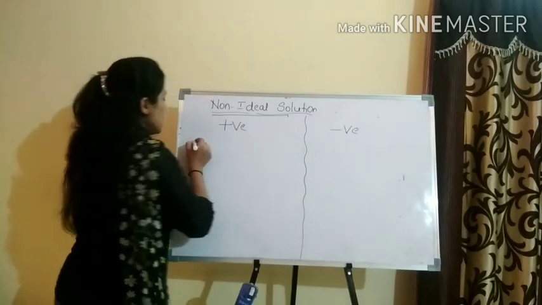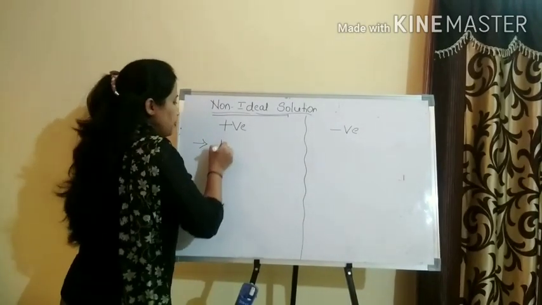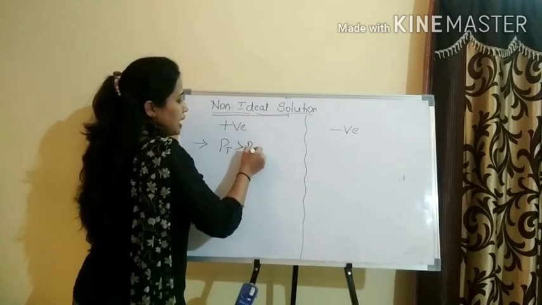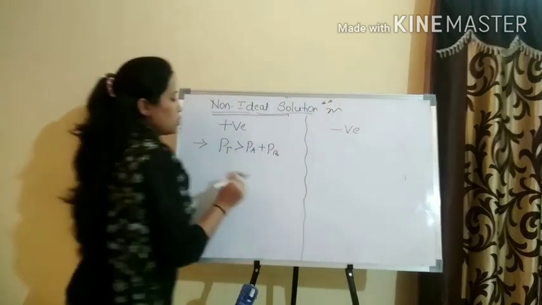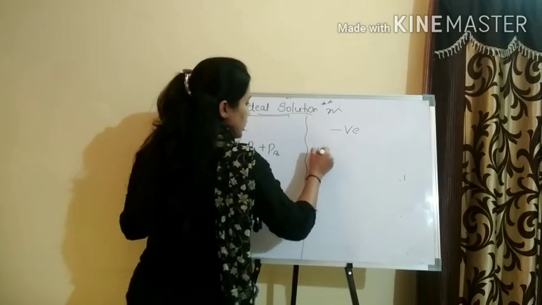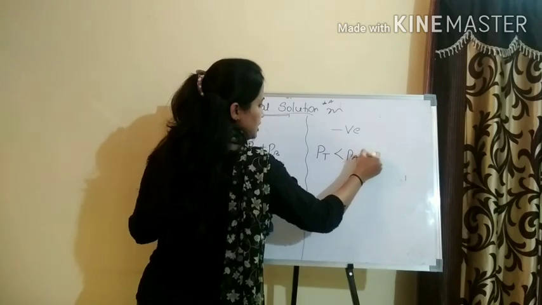So what is the condition for the positive deviation? P total is greater than PA plus PB. The difference might be asked for 2 marks. P total is greater than PA plus PB, whereas in case of a negative deviation, P total is less than PA plus PB.